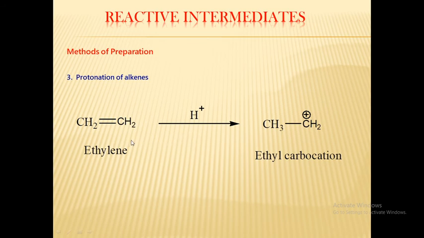Here, the protonation of this ethylene compound by using any acid produces this ethyl carbocation, that is protonation. See here, in the reactant there are only 4 hydrogens. See, in the product there are 5 hydrogens, that is the addition of a proton. That's why we call it protonation. This is the protonation of ethylene by using acid to form ethyl carbocation. This is your third method for the preparation of carbocation.